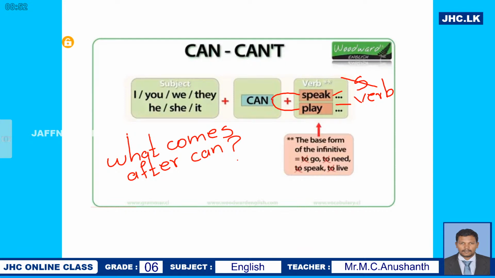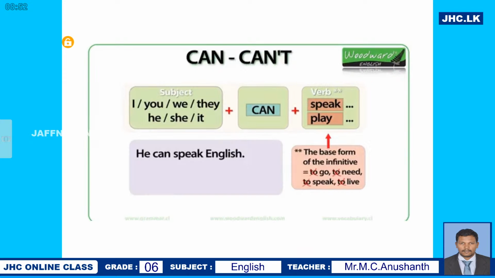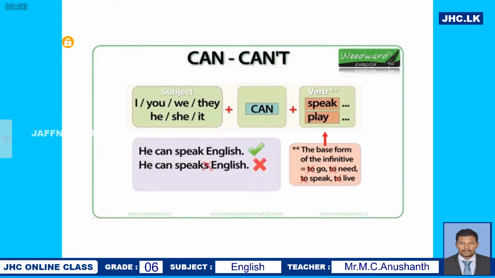No, you can't say. Here you see the base form of the infinitive. And also, you see this one. He can speak English. Very simple. You can say, he can speak English. The verb speak in its base form. He can speak English. Yeah? The other one, he can speaks English. It is a correct sentence, but you can't say